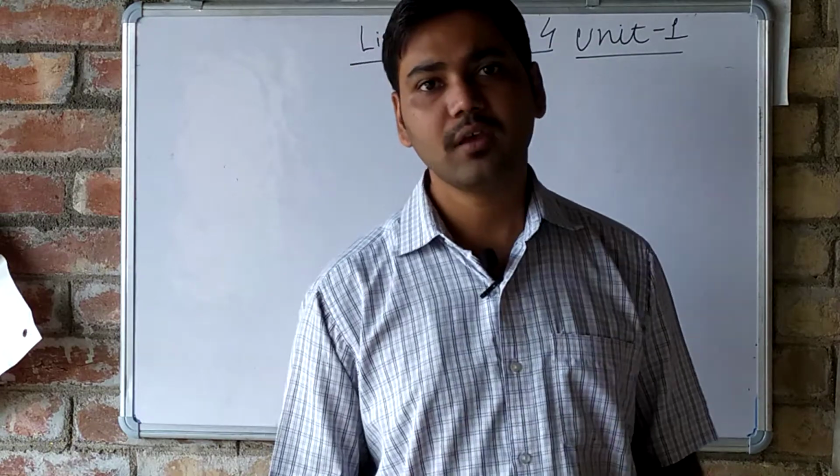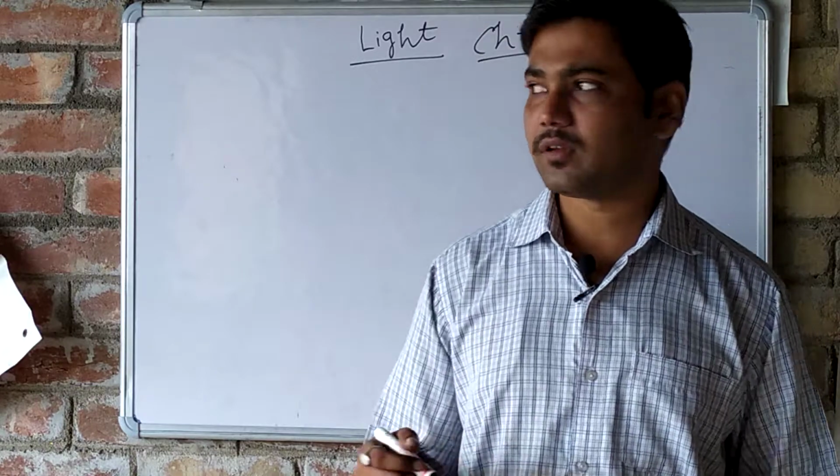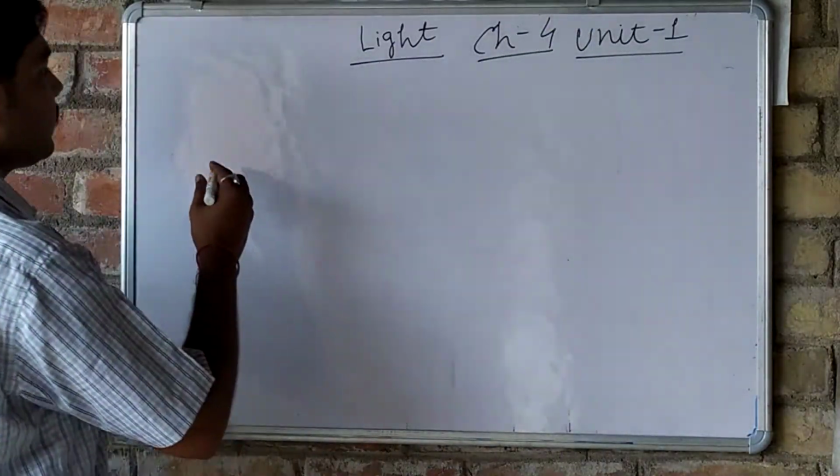Sensation of vision means that with which we can see things, known as sensation of vision. Okay, so what is the definition of light?